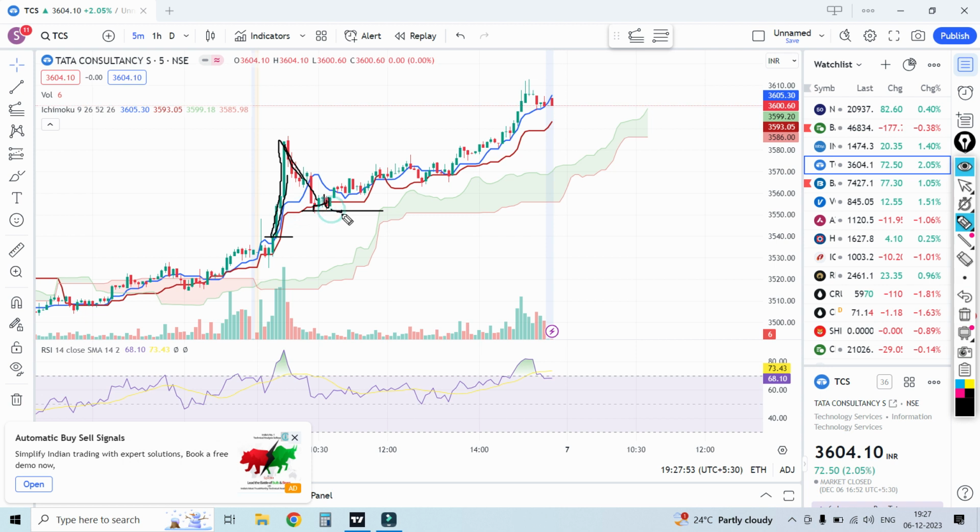If it breaks this level, definitely I will exit. So that's the reason. This is the maturity, guys. If the stop loss is here and you are in profit, I can wait for this type of breakouts, guys. Okay, so that's the reason the market goes up to there, and I made profit, guys. These are the things I took today in TCS, and after that Nifty, both are in green.